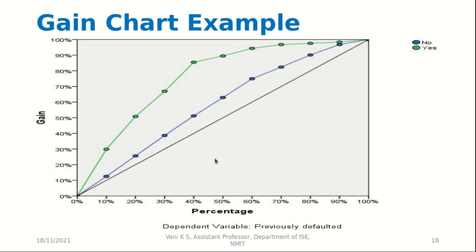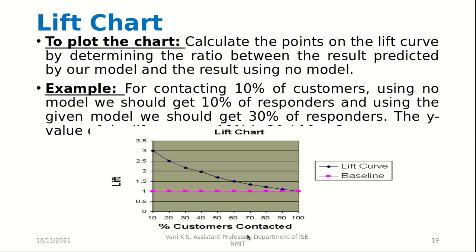Then we see the green curve is for positive responses and the blue curve is for negative responses. So this will tell us how the positive and negative responses vary with the percentage of customers contacted. Then we come to the lift chart.